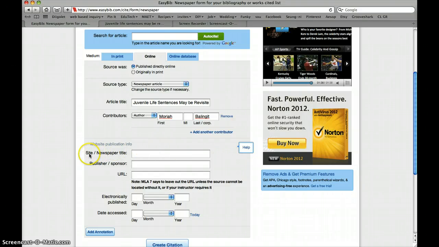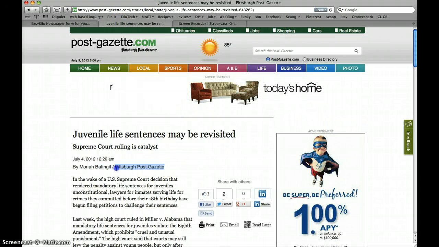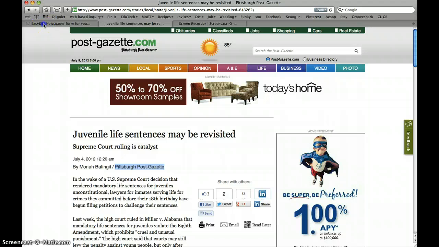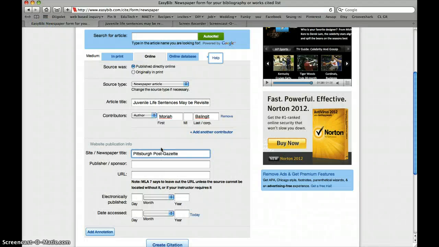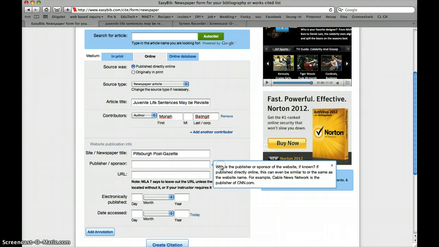So then we go and look at the site newspaper title. Again, you can go directly back there, use your command keys to copy and paste it. Then we do the publisher and sponsor. A lot of people get confused as to what a publisher sponsor is, so I'm going to click the help button. So who is the publisher or sponsor of the website if known? If published directly online, this can even be similar to or the same as the website name. For example, Cable News Network is the publisher of CNN, right?